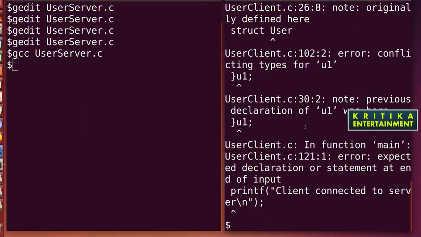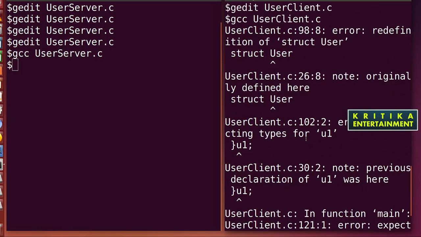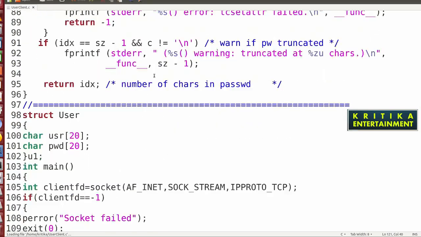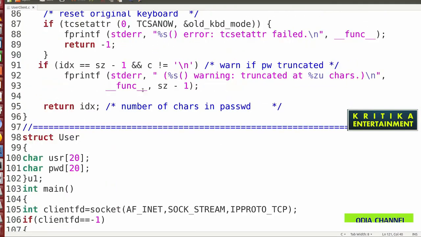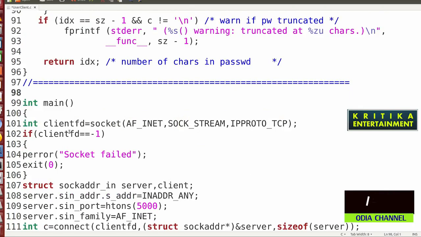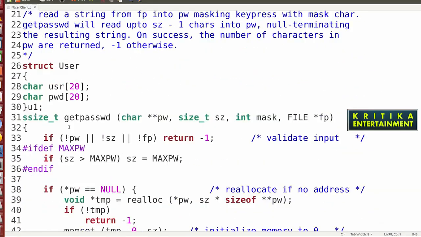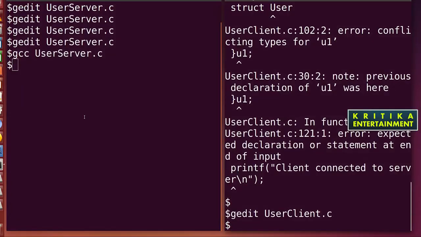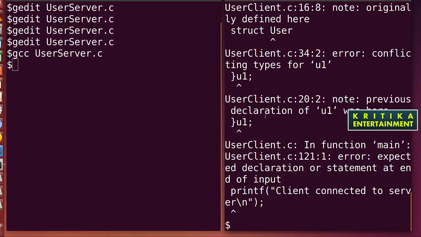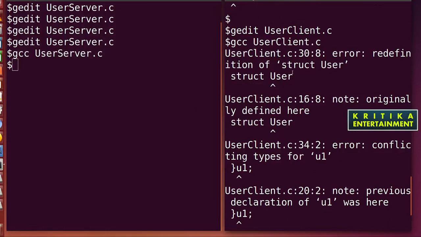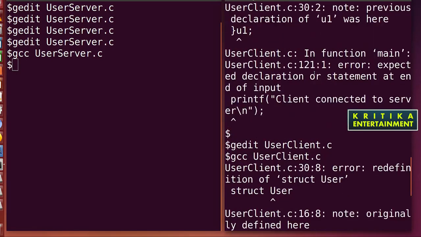U1 is not declared. Okay, U1 is not there. Struct user. Then what will we do? I'll change the code a little bit. Okay, struct user. I'll code these things, then paste them at the top of the program. Okay, then I'll save. Then we'll compile and run. The error says struct user is not defined.